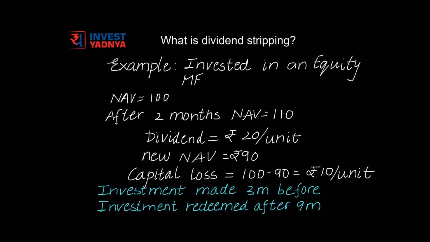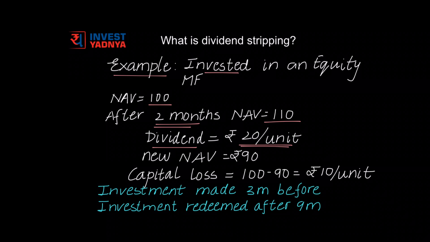Now understand how a capital loss is incurred. Let us take an example to understand this. Let us say you invested into an equity mutual fund when the NAV of the mutual fund was 100. That is, if you invested 100 rupees into this particular mutual fund, at this point in time, you would get 1 unit of that particular mutual fund. After being invested for 2 months, the NAV of the fund rises to 110. Here, the mutual fund house decides to announce a dividend of 20 rupees per unit.